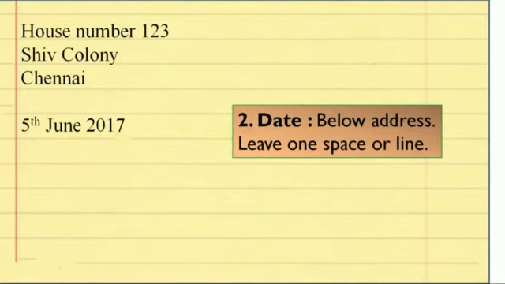And after the sender's address, we have to write the date. After leaving one line, we will write the date, and the date will be in this format: first we will write the date, then the name of the month, and afterwards we will write the year. Okay, then again we will leave one line and write the receiver's address.